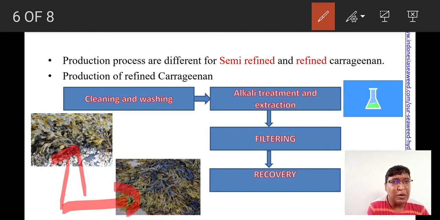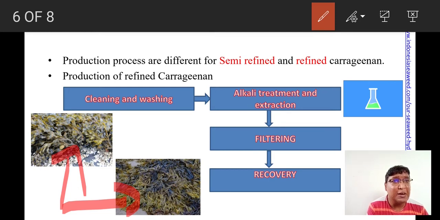Mere boiling in water doesn't make any change in the algal biomass. So to extract the trapped form of carrageenan from the algae, we are using an alkali, right? Alkali softens the tissue and makes the polymer release into the aqueous environment.